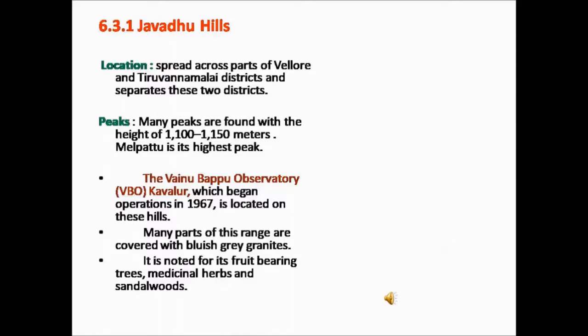The Vainu Bapu Observatory, shortly called as VBO, is located on these hills in the place called Kavalur. Optical telescopes are established in this site for observing celestial objects. This site began its operation in 1967.